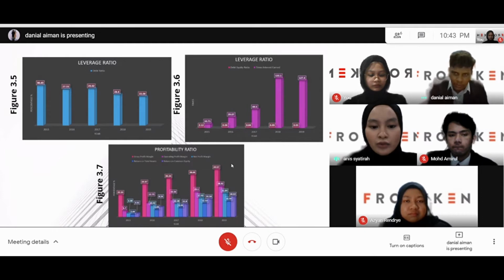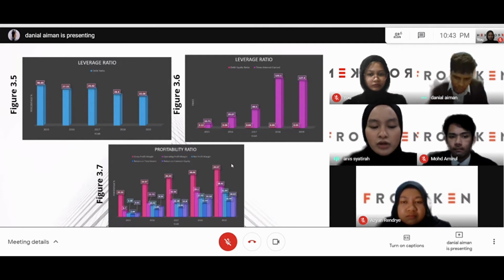Last but not least, for the times interest earned, Franken Corporation Berhad shows a great result as it keeps increasing every year. Even though the ratio dropped in 2019, it was still considered high, as the ratio exceeded the ratio in 2015 by far. Lastly, the profitability ratio, which you can refer to in figure 3.7, is divided into 5 ratios, and all of the ratios perform well over the periods as all of them increase respectively.